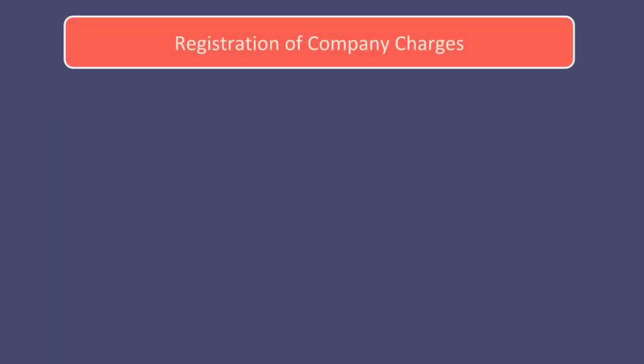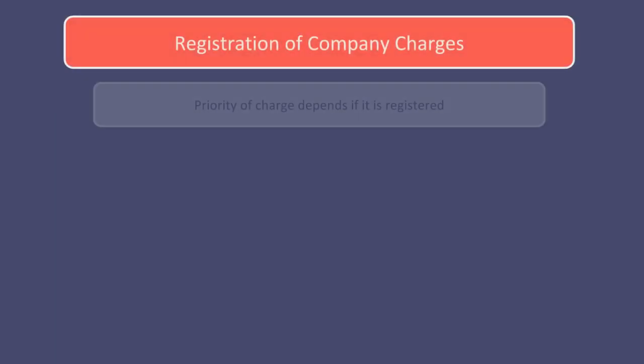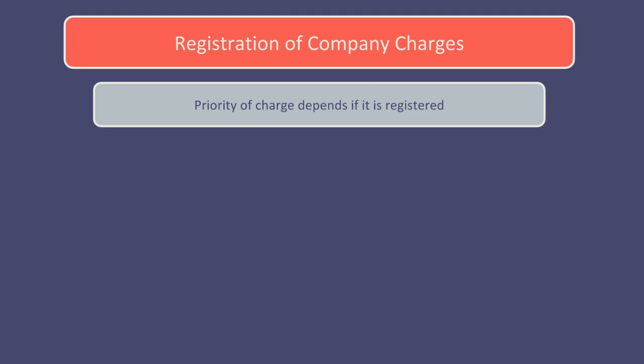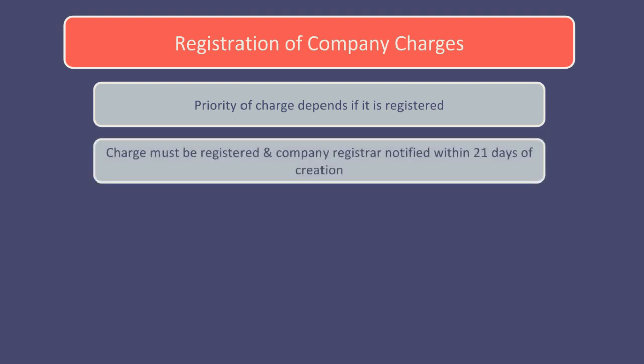The registration of company charges. The priority of a charge depends if it has been registered. A charge must be registered by either the company or the charge holder, and the company registrar notified within 21 days of its creation. Charges on land must also be registered with the land registry.